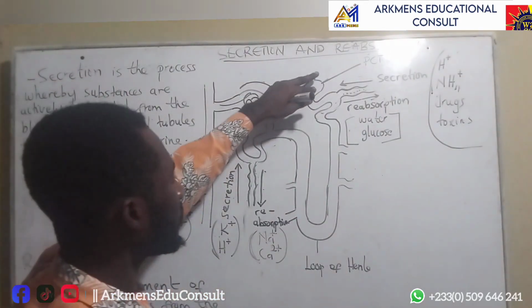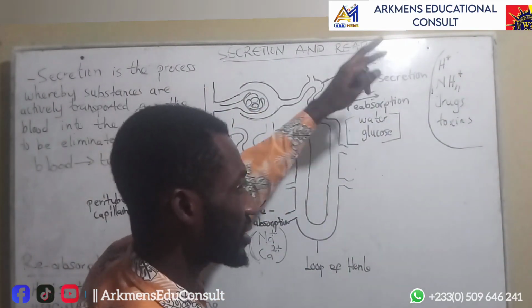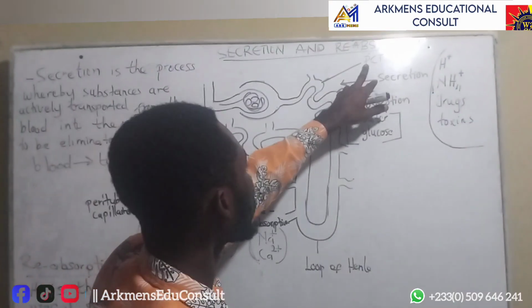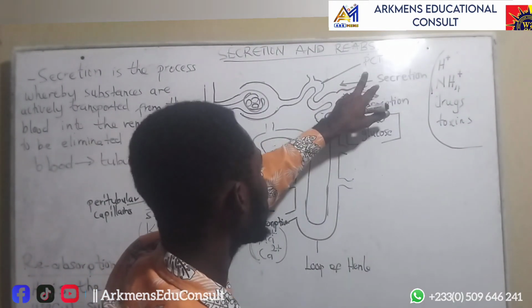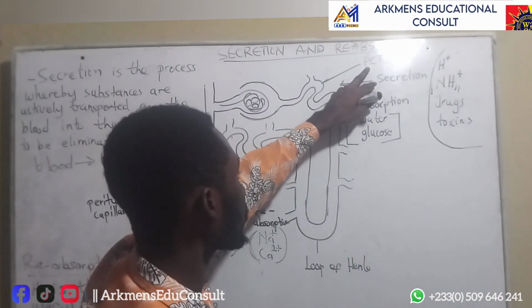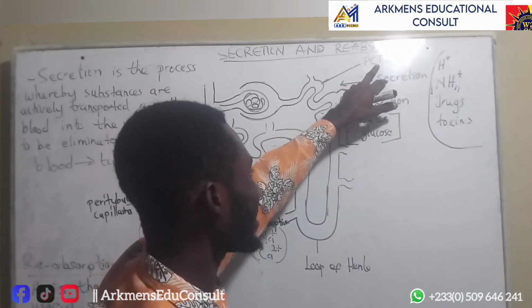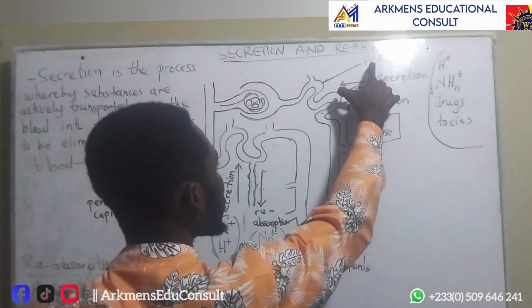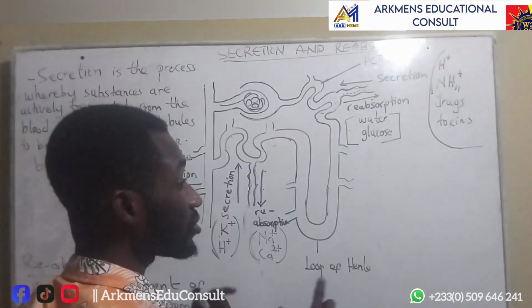So we look at the first tubule. I've already explained this once in the first part. So proximal convoluted tubule, this part, which I explained that the reason why it's called proximal is because it's near, and the reason why it is called convoluted is because it's coiled. It is coiled. That is why they call it convoluted. That is a synonym for it.